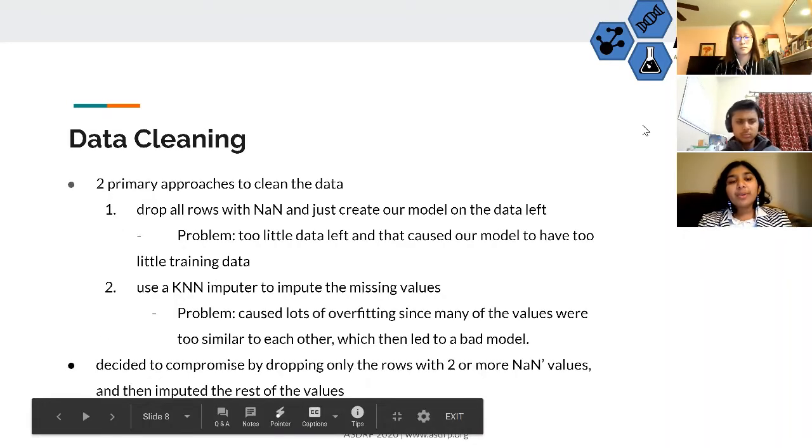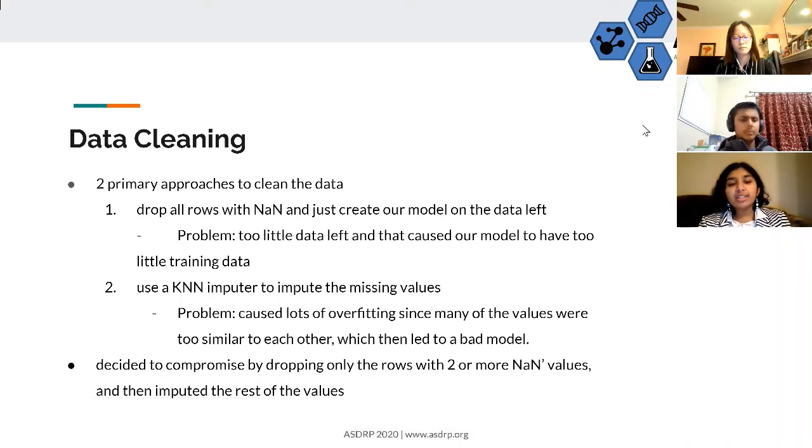The last step of the process is data cleaning. For data cleaning, we have two primary approaches. The first approach is to drop all rows with NaN and just create a model on the data left. The problem with this is that we have too little data left, and that causes the model to have too little training data, which is bad for us. The second approach is to use a KNN imputer to impute all the missing values. The problem with this is that it caused a lot of overfitting since many of the values were too similar to each other, which would then lead to a bad model, which is not good.